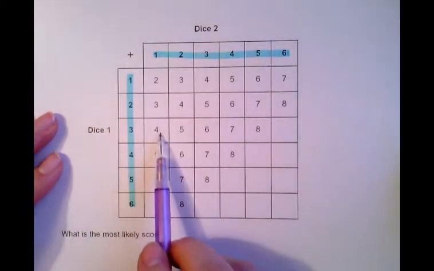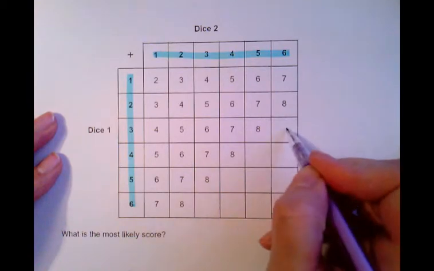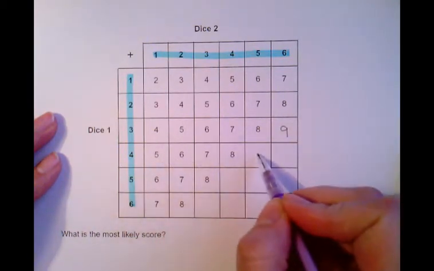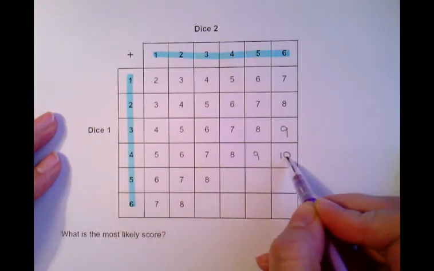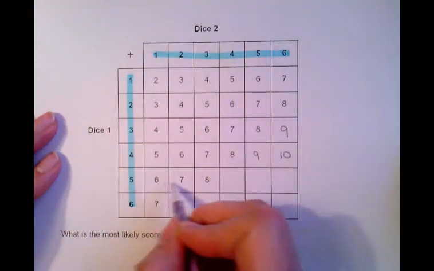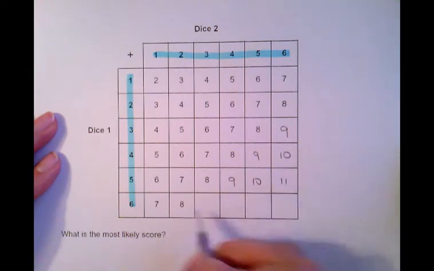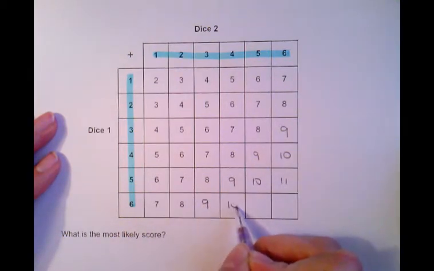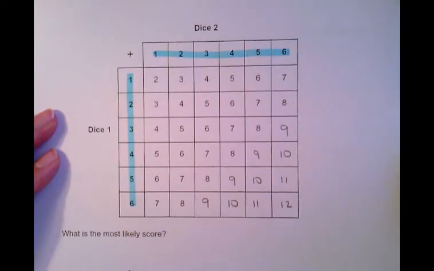So the pattern is going 4, 5, 6, 7, 8, so that would be 9. 5, 6, 7, 8, 9, 10. So that 10's coming from the 4 being added to the 6. Then 6, 7, 8, 9, 10, 11. 7, 8, 9, 10, 11, 12.